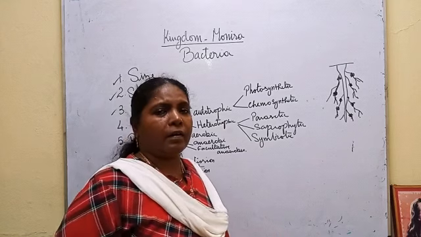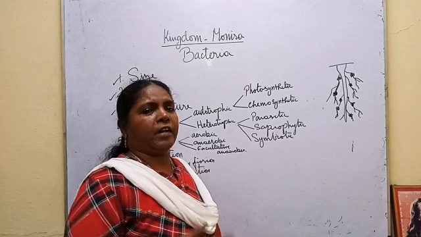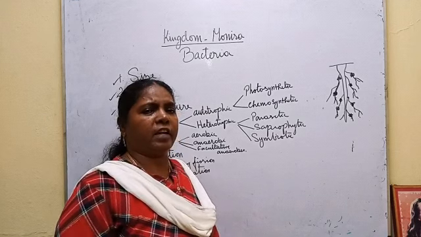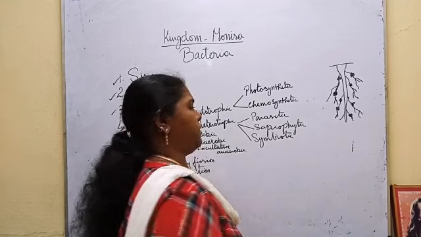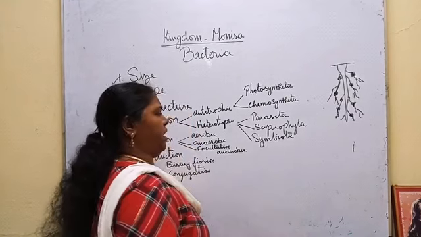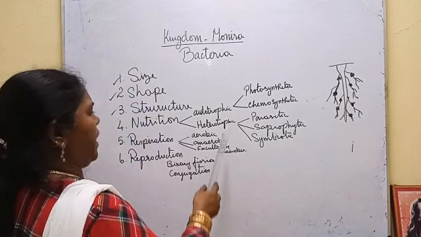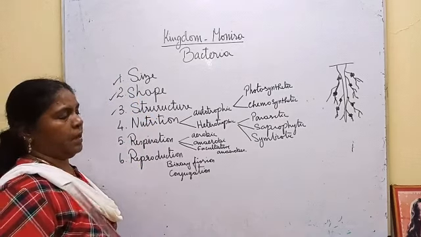Plants require nitrogen. In turn, the plants are providing shelter and nourishment to the bacteria. So, both are benefited. Such bacteria are said to be symbiotic in nutrition. Then next, if you take respiration.